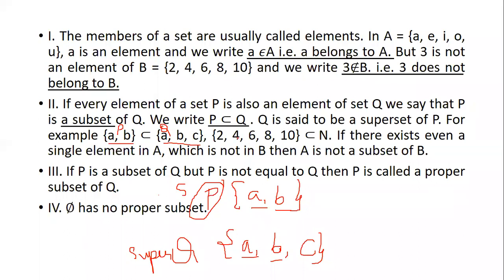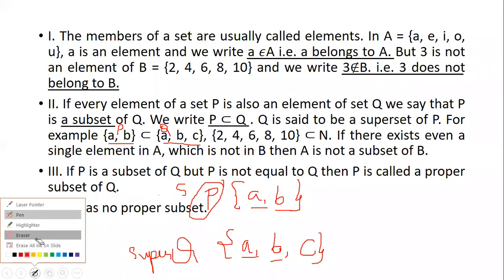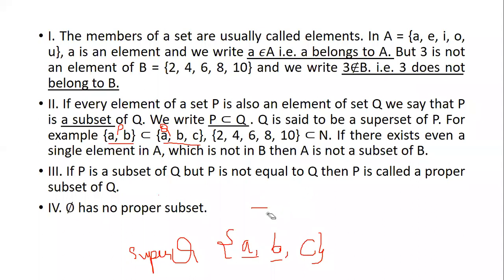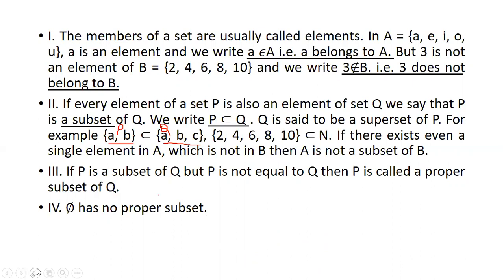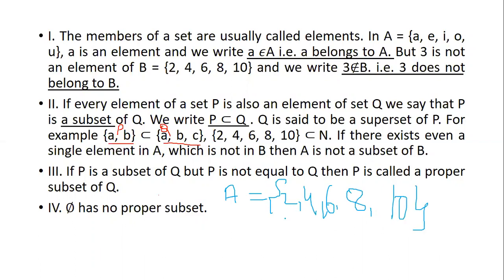Okay, can we go for the next example here? Now we have one more example. Let me just erase this part. Now we have one more set. Let's take this as A. A is a set which has 2, 4, 6, 8 and 10. A is one set.